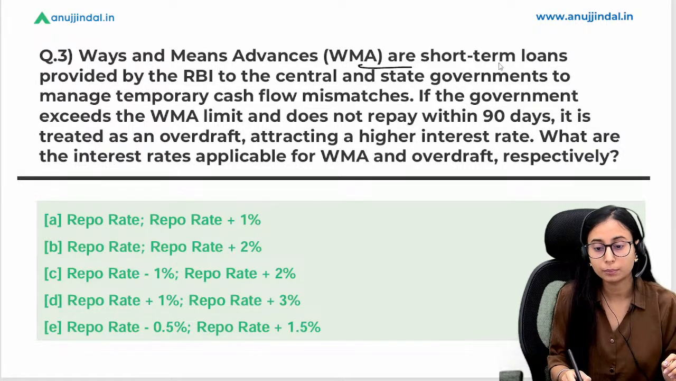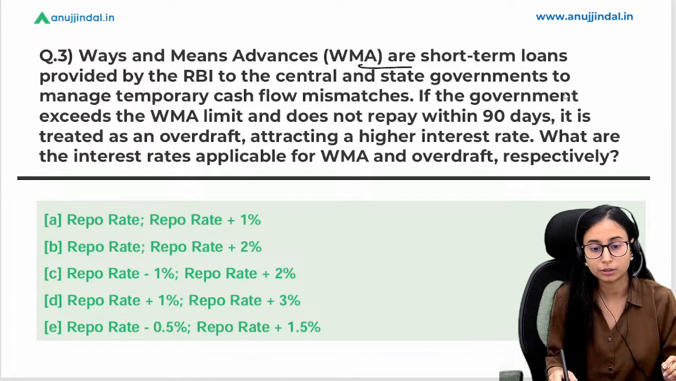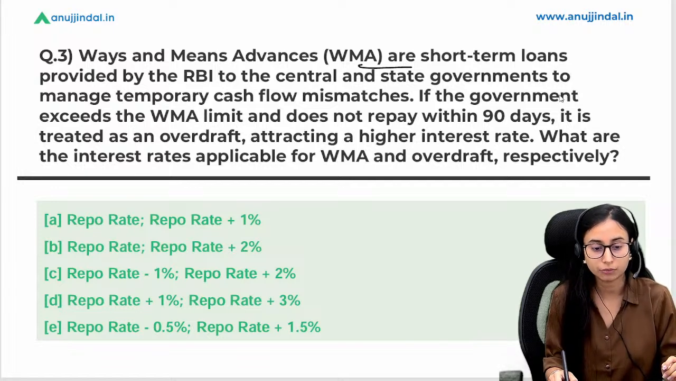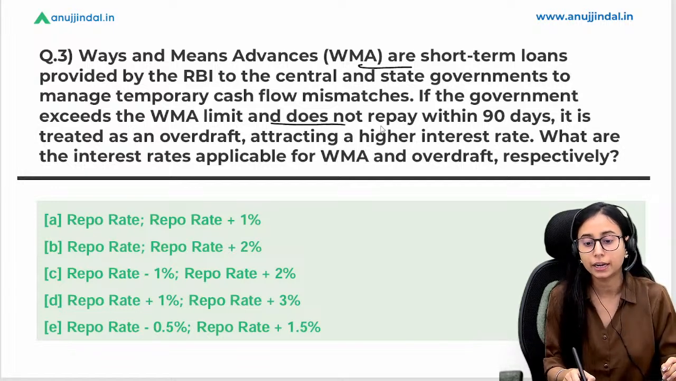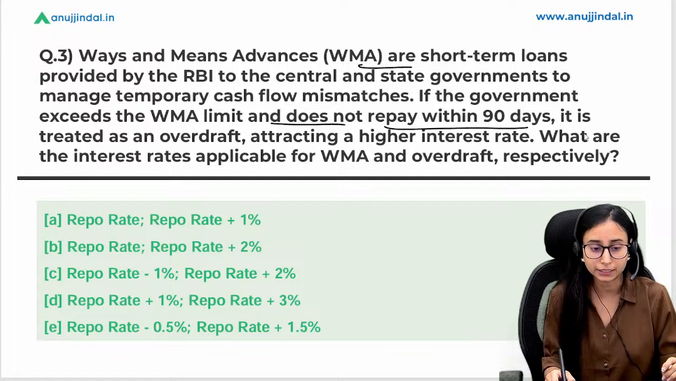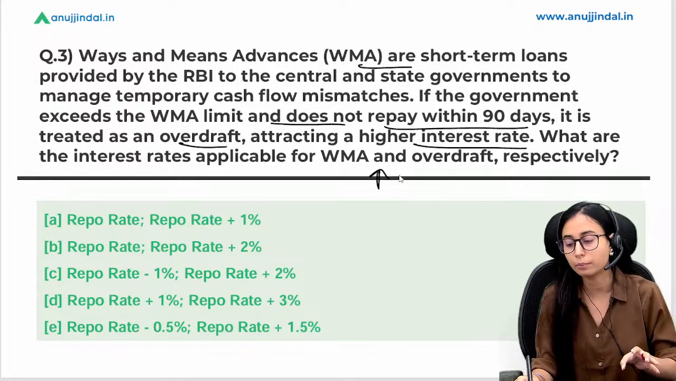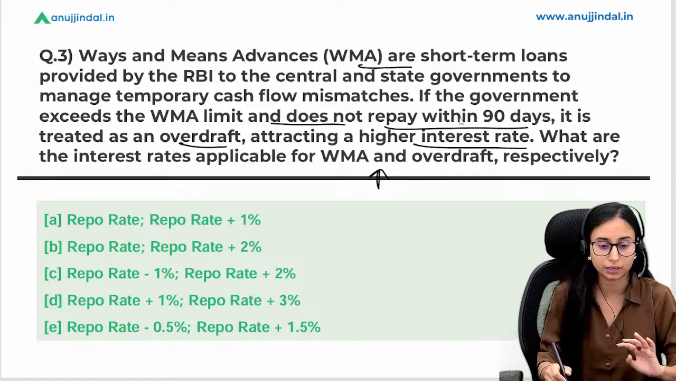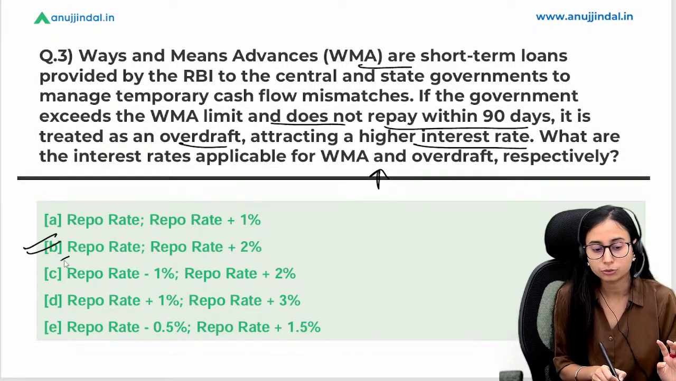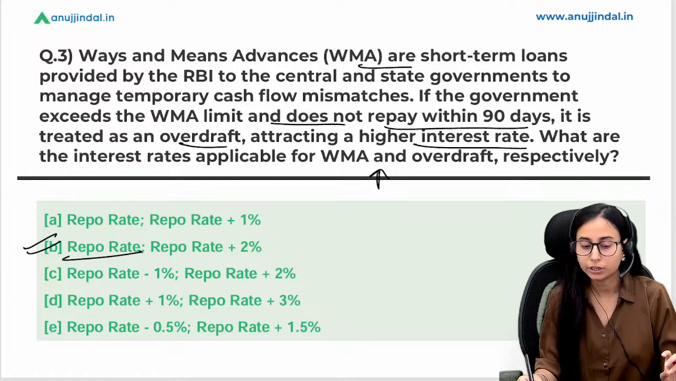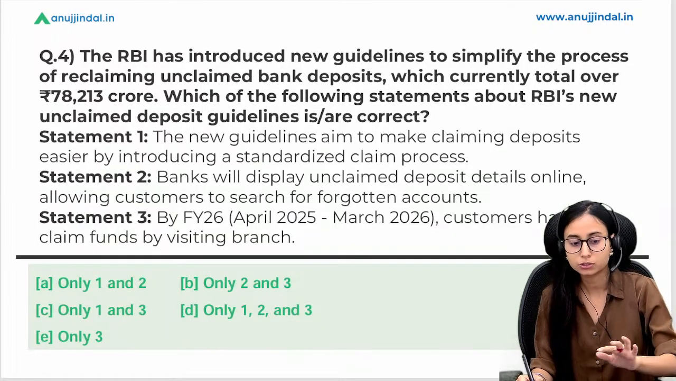Yes, the WMA are short-term loans that are provided by RBI to the central and the state government to manage temporary cash flow mismatch. If the government exceeds the WMA limit and does not pay it within the 90 days, it is treated as overdraft, attracting higher interest rate. तो क्या interest rate charge होता है for the WMA and for the overdraft respectively? Right. B is the right option. WMA के लिए repo rate and overdraft के लिए repo rate plus 2%.